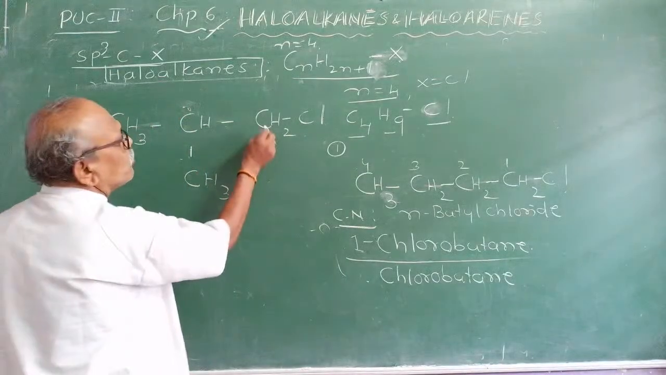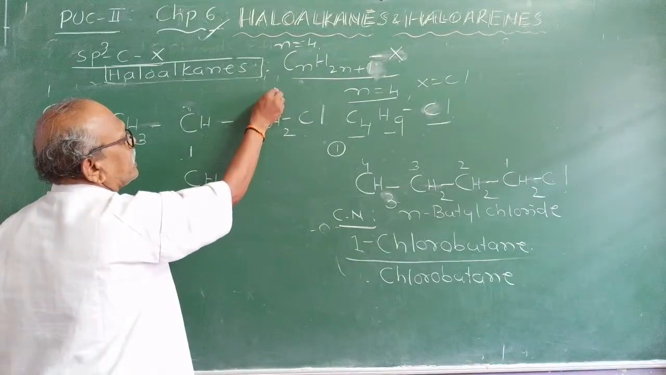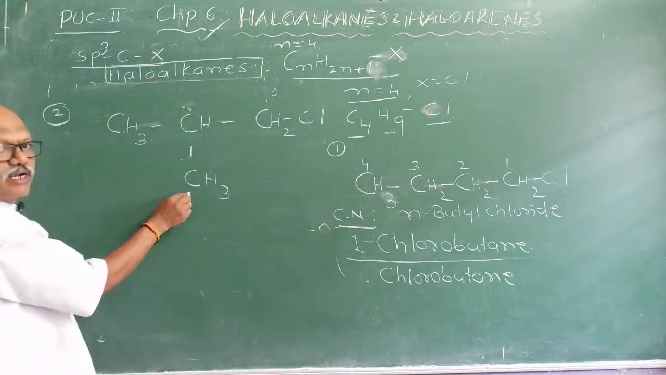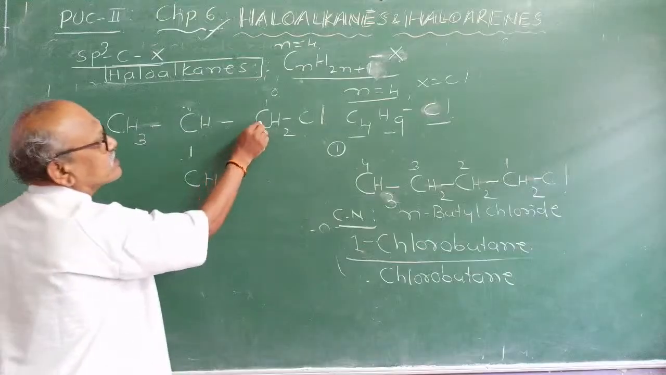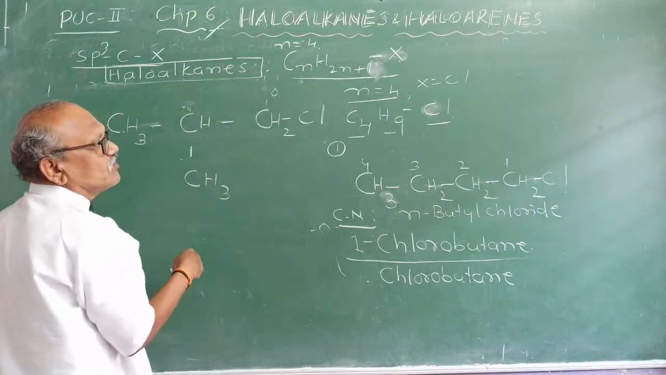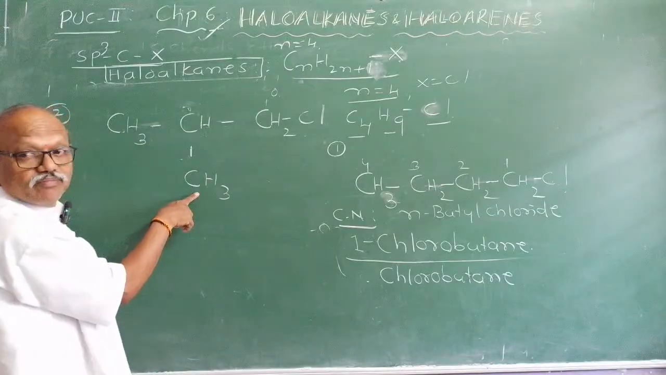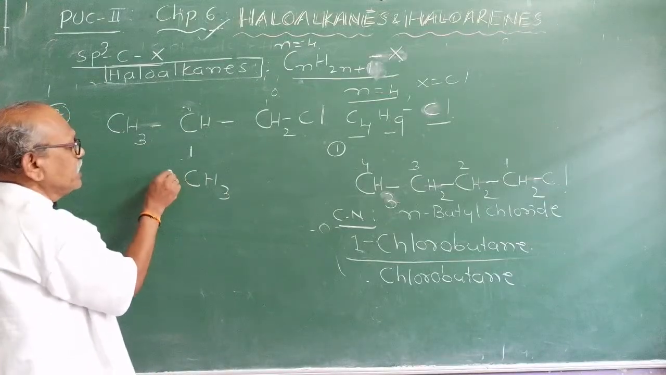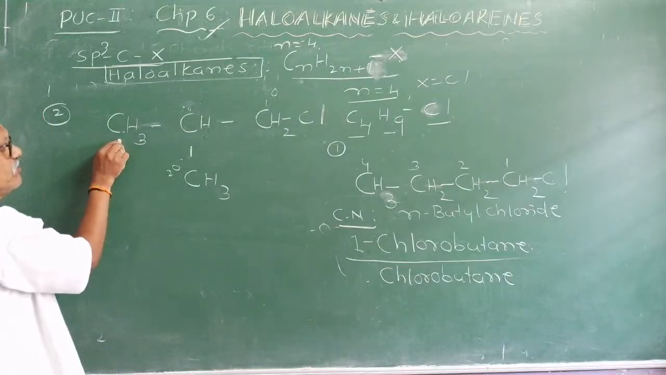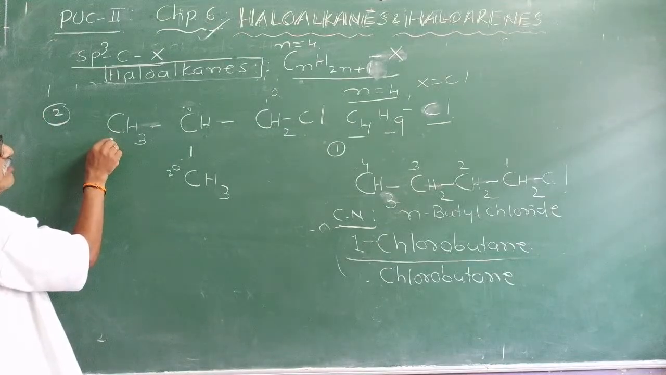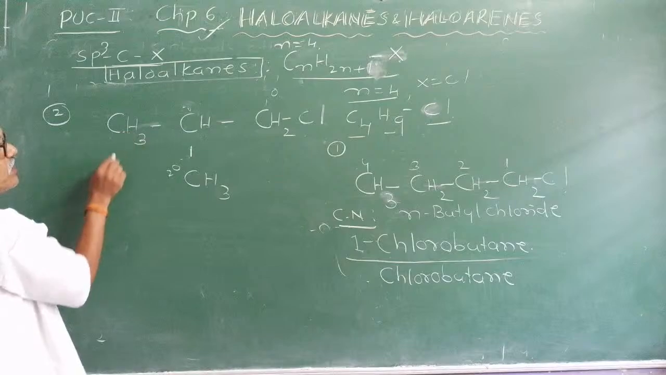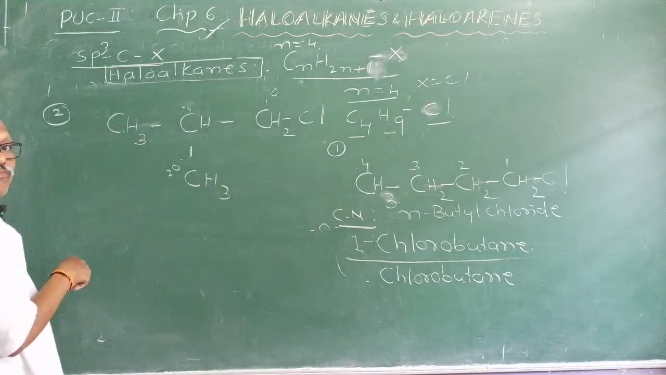Tell me, what about this carbon atom? 1 degree. What about this carbon atom? This carbon atom is 1 degree. Okay. There are 2 hydrogen atoms, so this carbon atom is 2 degree. What about this carbon atom?